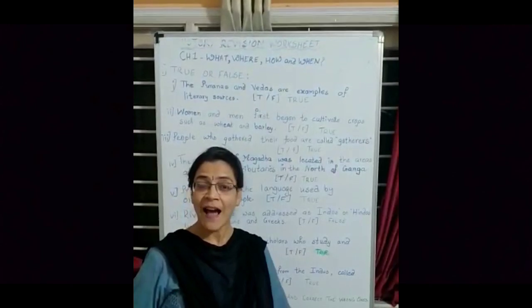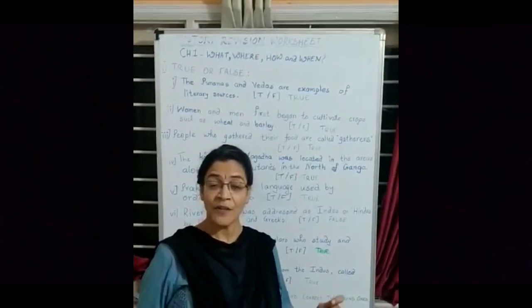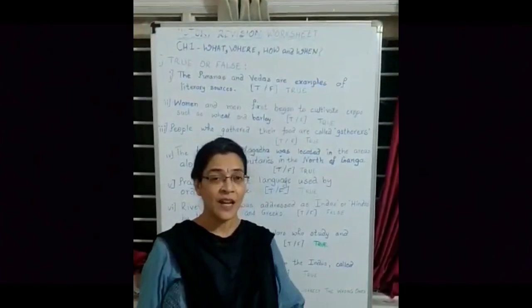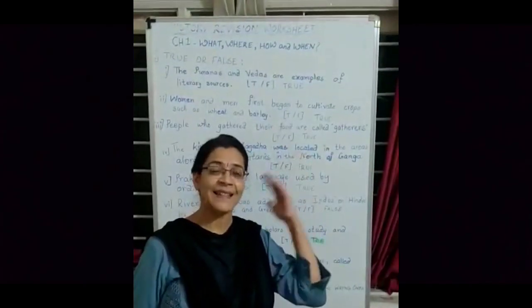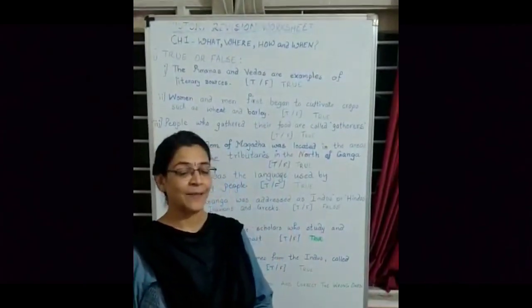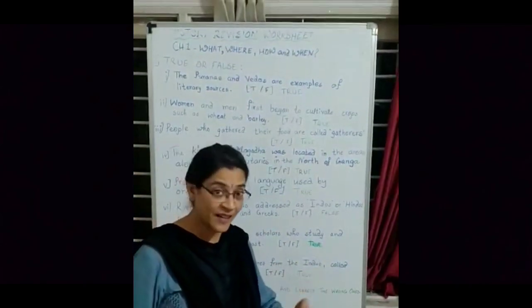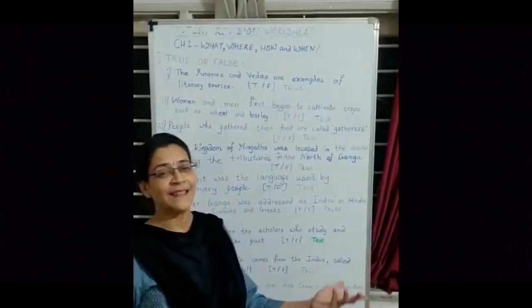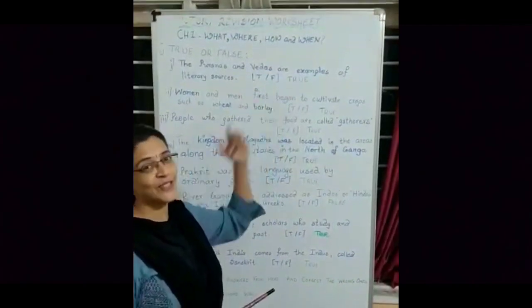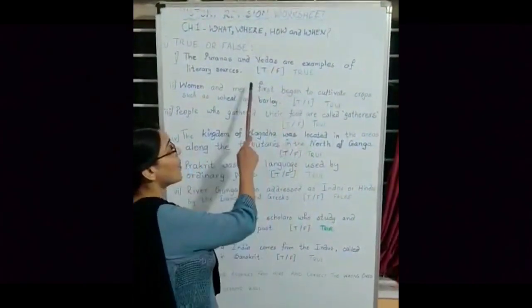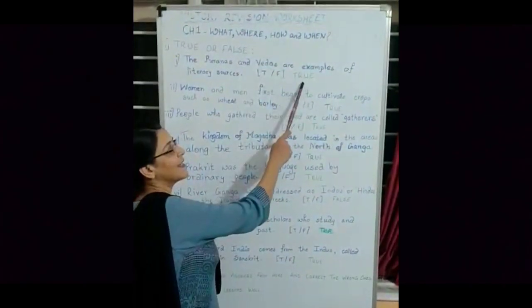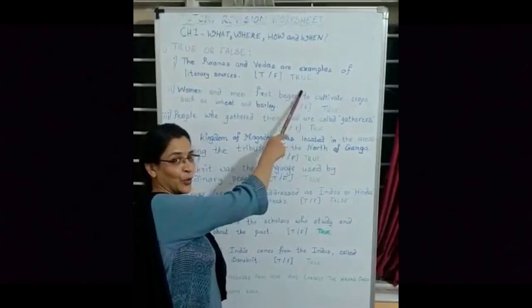Literary sources are written scripts which give us knowledge and information that our ancestors had gathered, right? Now when these sources are written scripts, of course they will be literary sources, right? So this sentence is absolutely true.